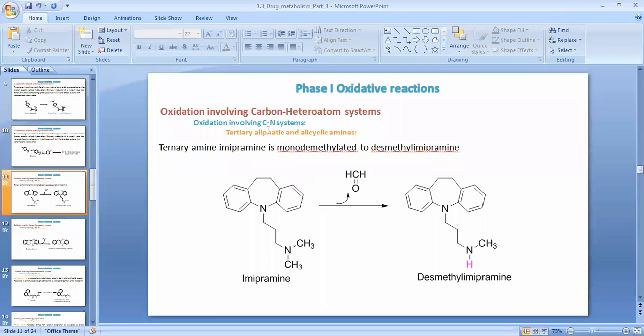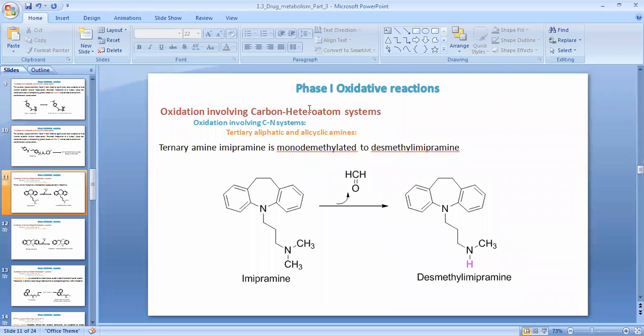Now, phase 1 oxidation of drug molecules involving the carbon-heteroatom system. Imipramine is the drug molecule which is used as an antidepressant. Generally, all types of drugs that affect the central nervous system or are used in the treatment of central nervous system disorders are involved in phase 1 type of metabolic reactions.